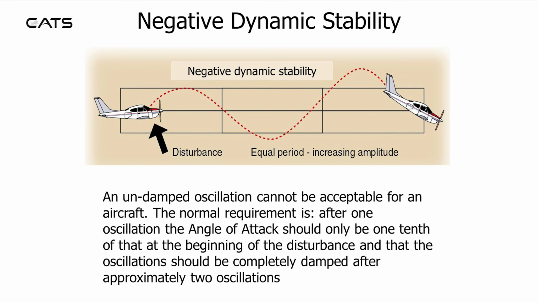An undamped oscillation cannot be acceptable for an aircraft. The normal requirement is, after one oscillation, the angle of attack should only be 1/10 of that at the beginning of the disturbance, and that the oscillation should be completely damped after approximately 2 oscillations.